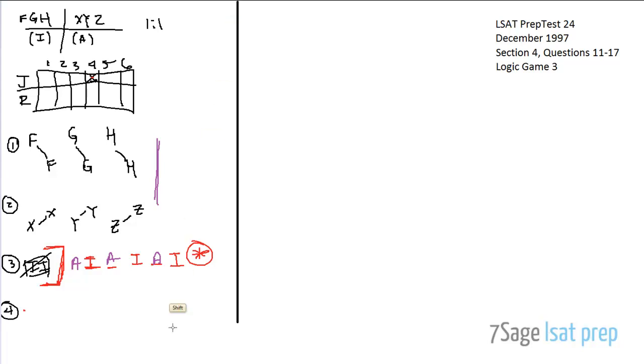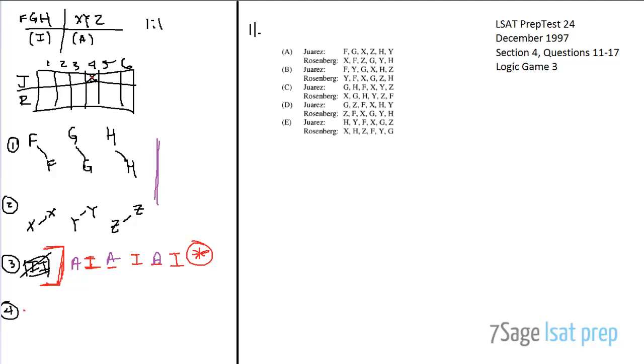Okay, so this is our setup. This is the big deduction we've made, and so now we never touch this stuff again, and we're just going to go straight to the questions. Okay, starting with question 11, I actually copied and pasted the answer to this from the test in order to illustrate probably the faster way to check what's going on, right?